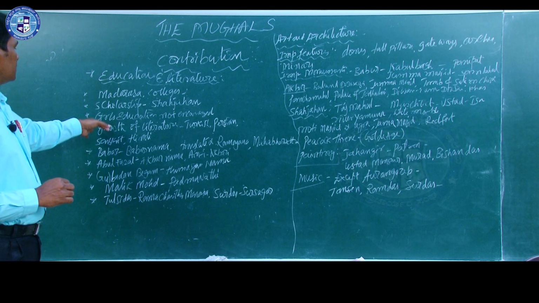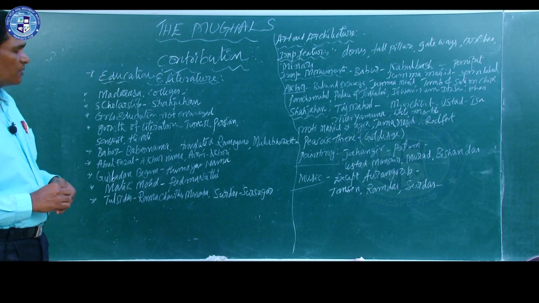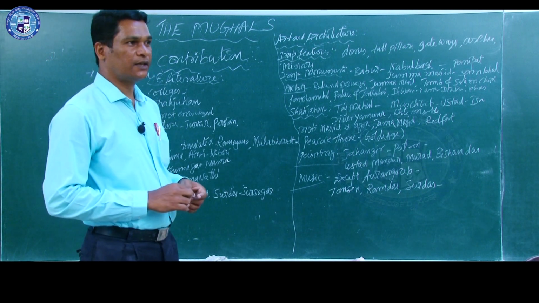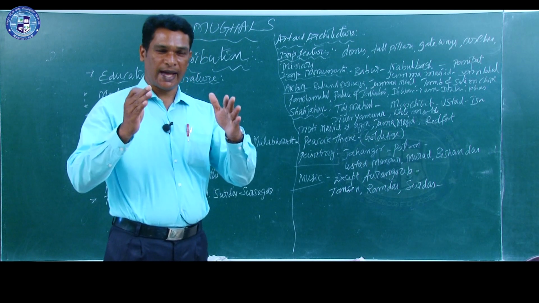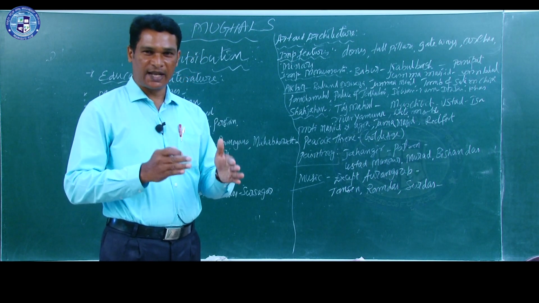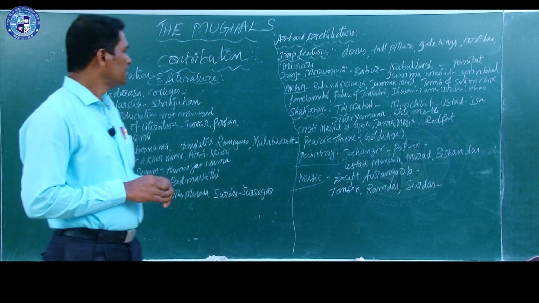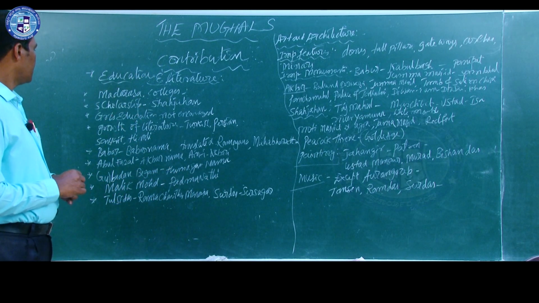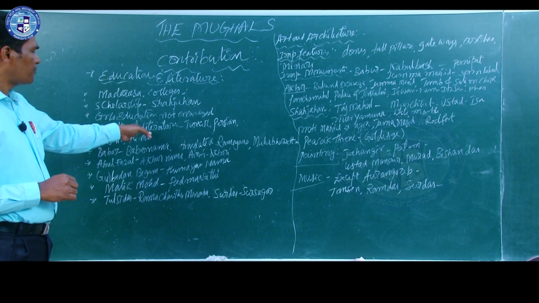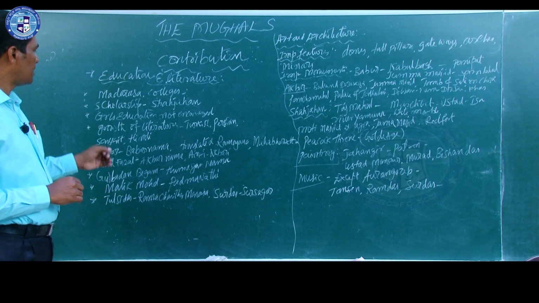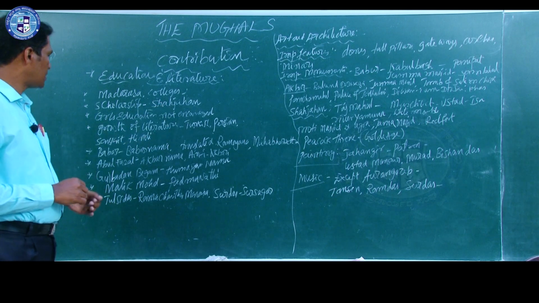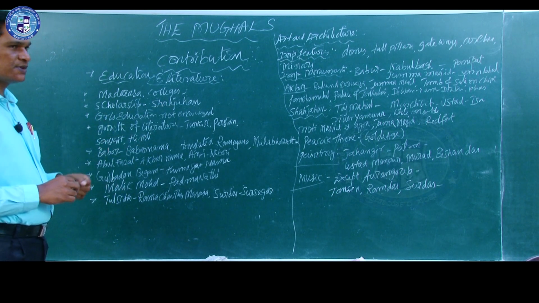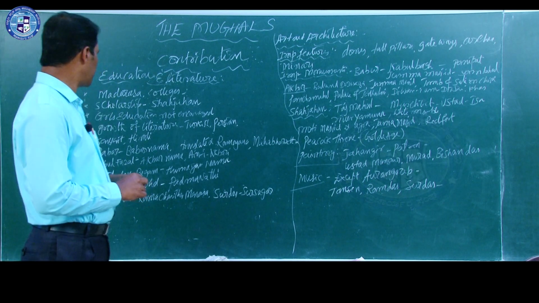Girls' education was not encouraged, because we know that all the rulers ruled as per the Islamic principles. That is why the girls were not encouraged in education. Then growth of literature. Here several languages like Turkish, Persian, Sanskrit, Hindi were used, and in these languages several books were written.